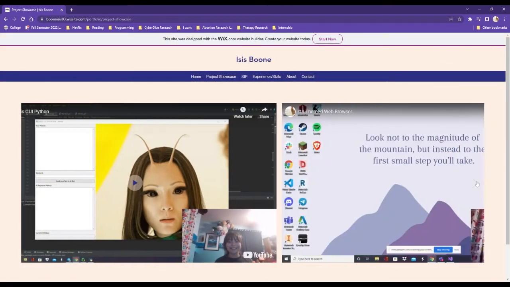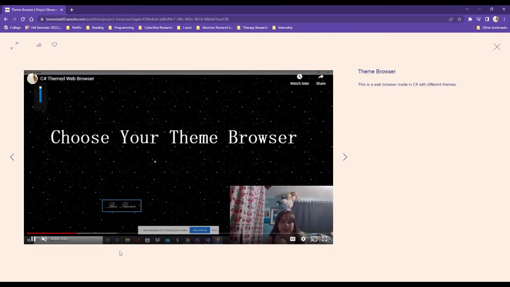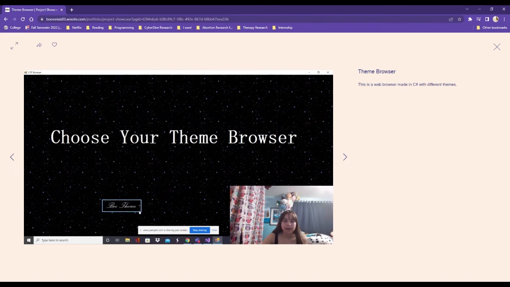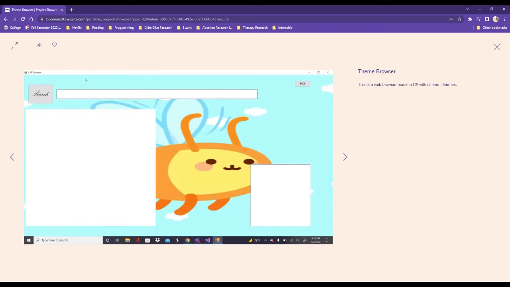And then right here in C Sharp, I made a browser. I thought that's really cool. It's called Choose Your Theme Browser. So we have a bee theme and we have a sloth theme that I made because those are two animals, insects that I like. So I thought it would be fun to make for the competitions. We always have really fun competitions here, and you get to show what you can do.